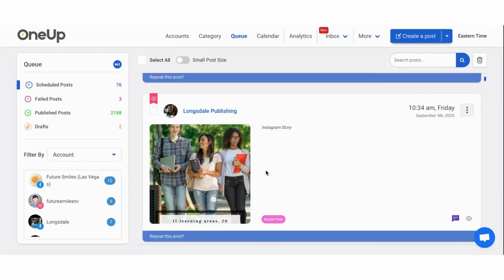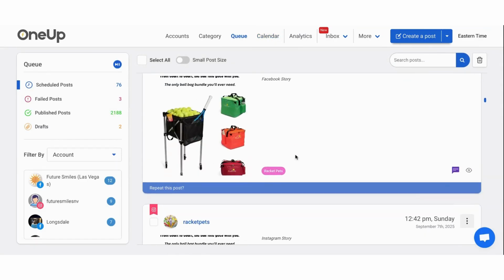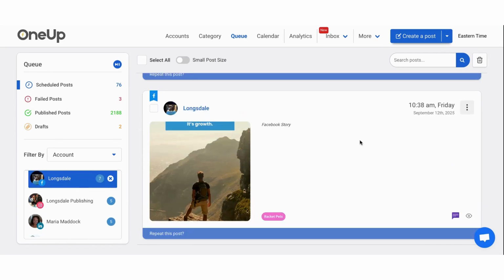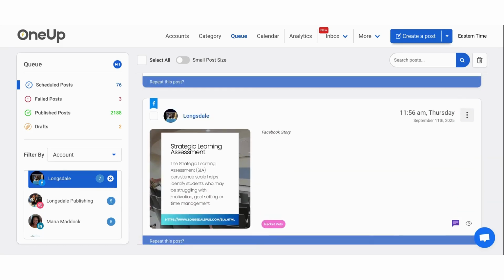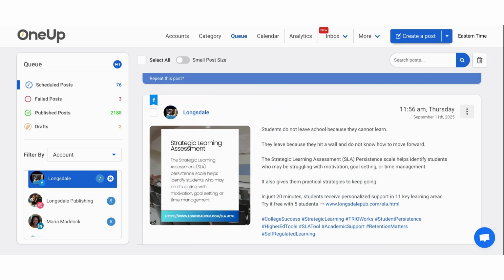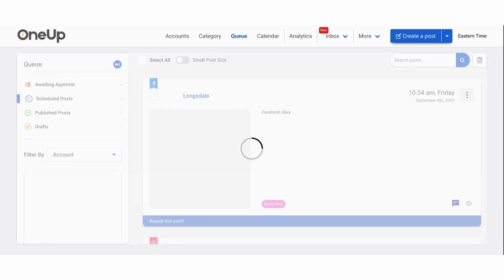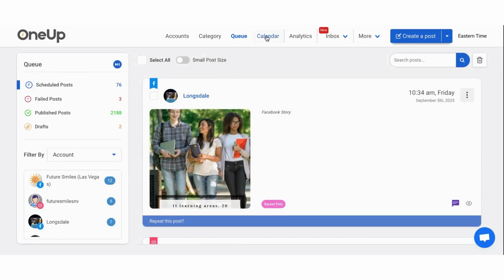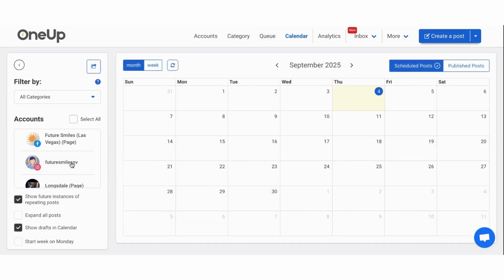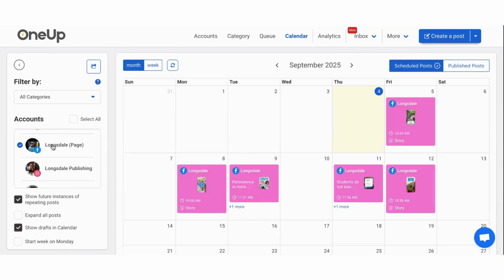That's never happened. Let me just see if I can troubleshoot here. Here they are right here. It's just for some reason it's not showing on the calendar. Let me refresh this. There we go. I've never had that happen before, so it's just a weird thing.